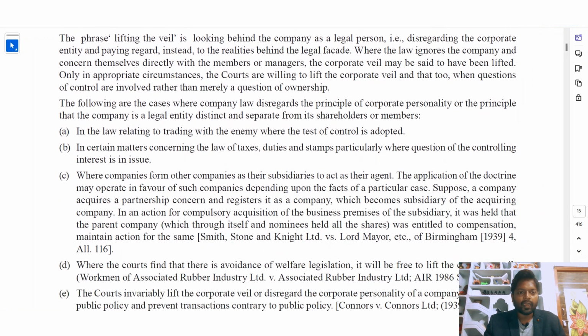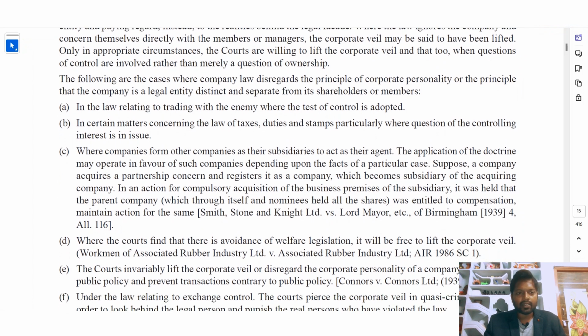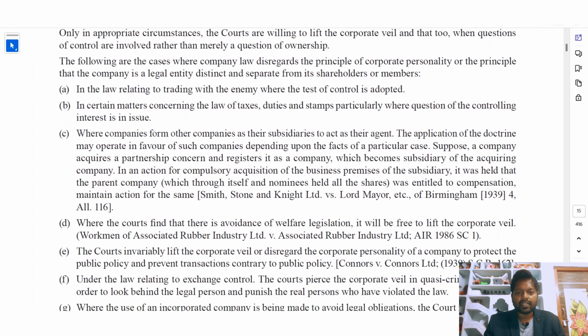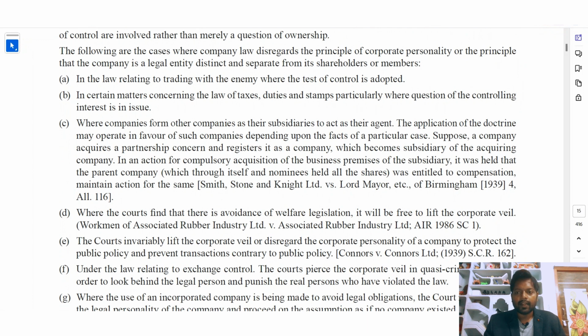The following are the cases where company law disregards the principle of corporate personality, or the principle that the company is a legal entity distinct and separate from its shareholders or members. So in the law relating to trading with the enemy, the test of control is adopted. Also in certain matters concerning the levy of taxes, duties and stamp particulars, where the question of controlling interest is an issue, where companies form subsidiaries to act as their agents, the application of the doctrine may operate in favor of such companies depending on the facts of the particular case.